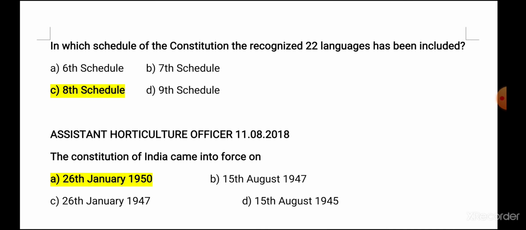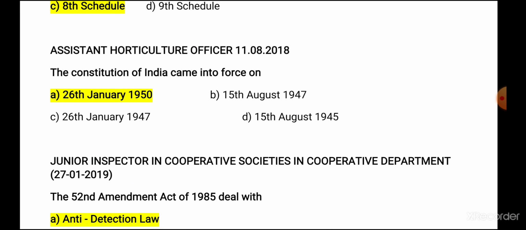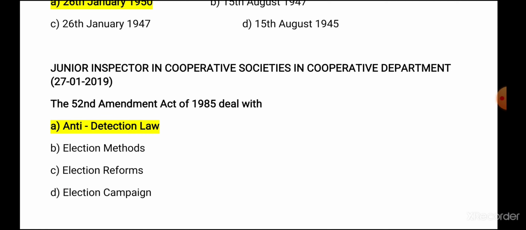Next, Group 1 examination. In which schedule of Indian Constitution have the recognized 22 languages been included? This we know, it is the 8th schedule. Answer is C. Next question, asked in Assistant Agricultural Officer, Assistant Horticulture Officer 2018 examination. The Constitution of India came into force, we all know, on Republic Day, 26th January 1950. So answer is A.